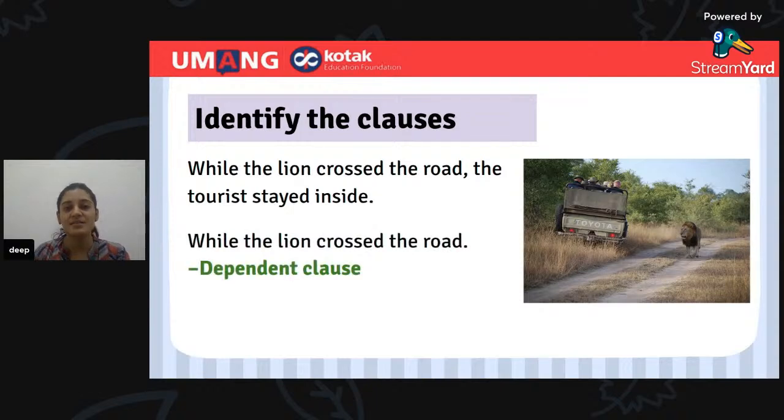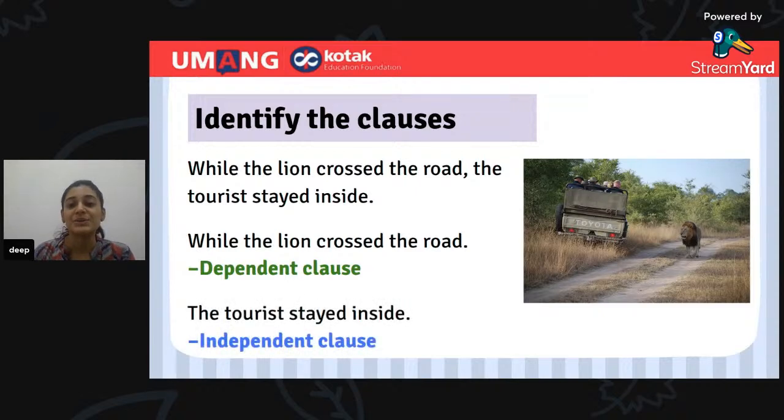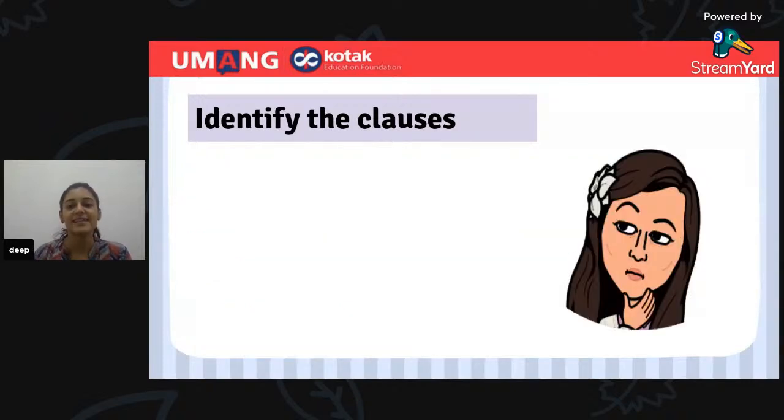While the lion crossed the road is the dependent clause. The tourist stayed inside is an independent clause. Well done, students. Now get ready for the next sentence.